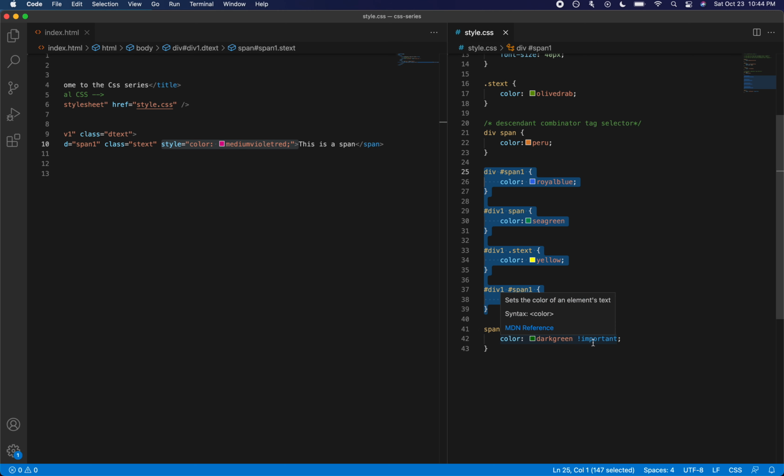I think the only case where we want to use or overwrite the existing styles is when we do not have control over the CSS. For example, there are cases where we import CSS libraries.